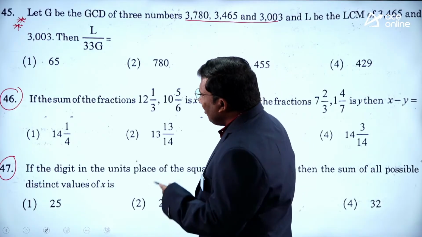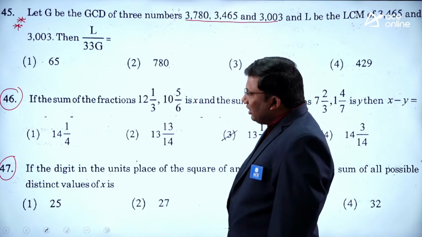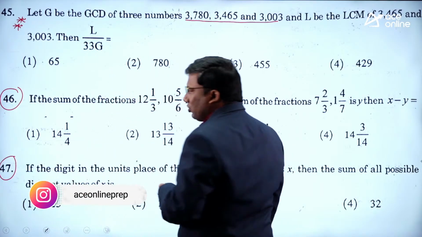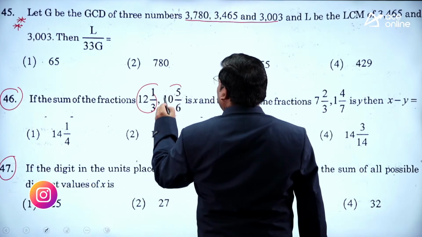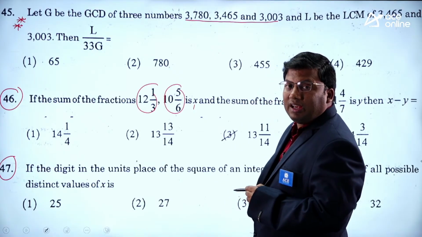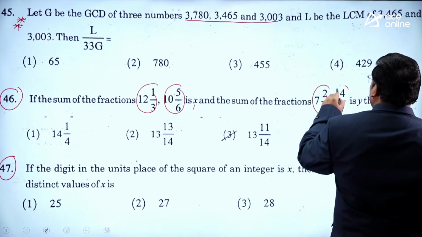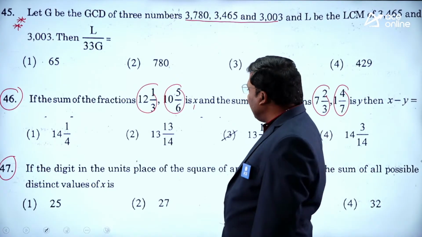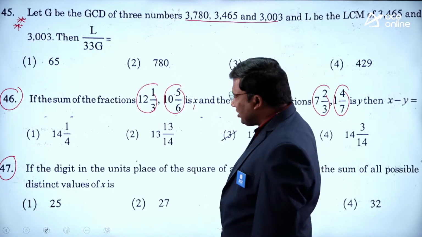Similarly, if you see the 46th question, sir, can I approximate this value? Read the 46th question. The sum of the fractions 12 1 by 3 and 10 5 by 6 is x. Y is 7 2 by 3 and 1 4 by 7. What is the difference in the values of x minus y?